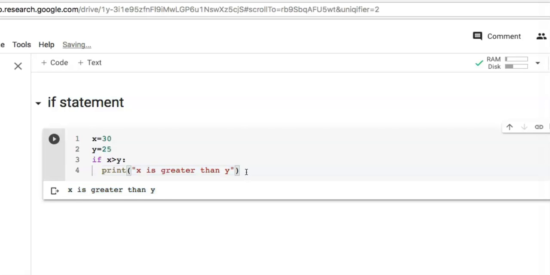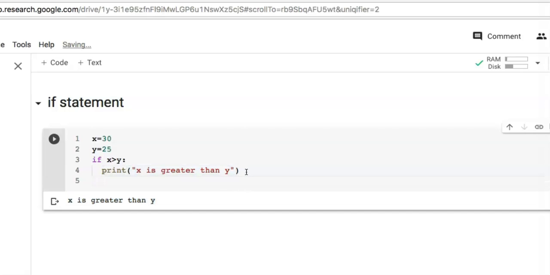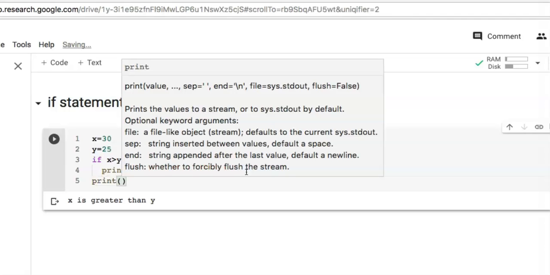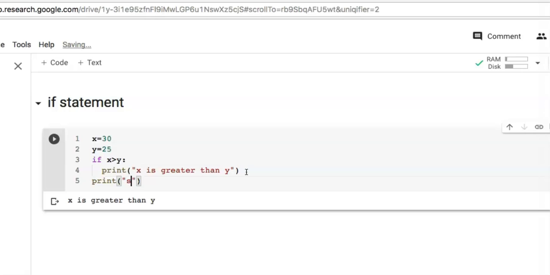Take another statement here but outside if. That means it will be parallel to if statement, and write here print. So you can observe that this statement is parallel to if.